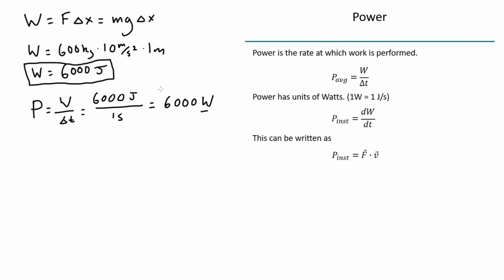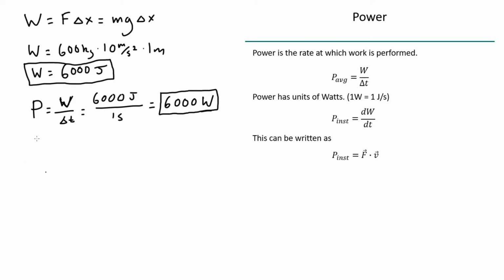This is 6,000 watts of power. Now it's a little confusing because we use W for watts, we also use W to mean work, but you need to be able to tell by context whether we're talking about watts or work. This is power, 6,000 watts, or 6,000 joules per second.